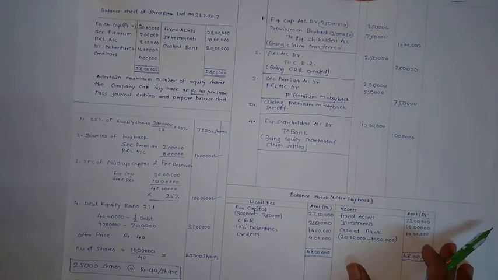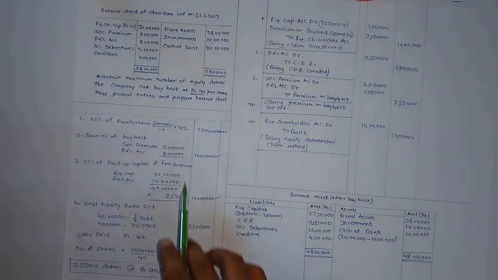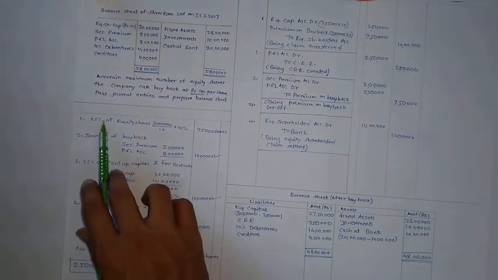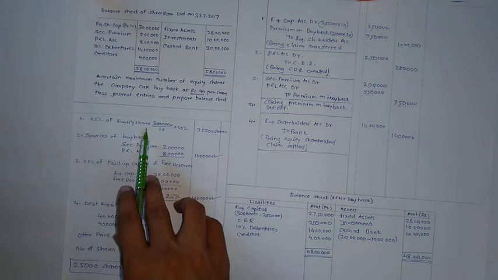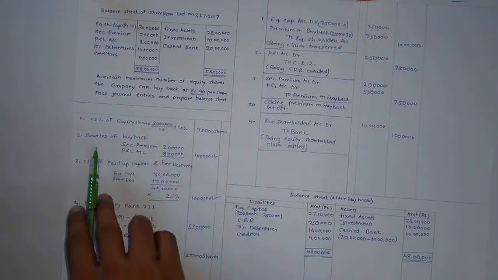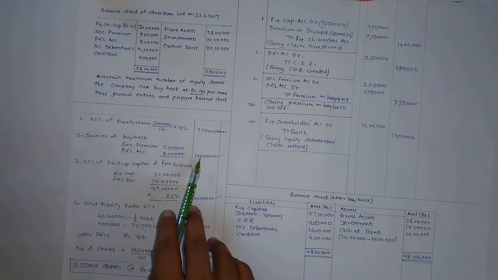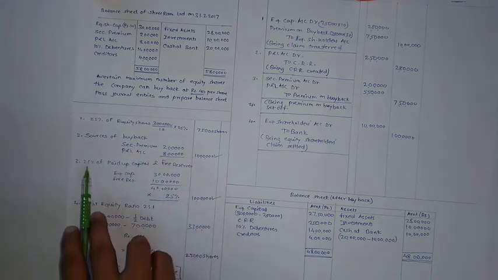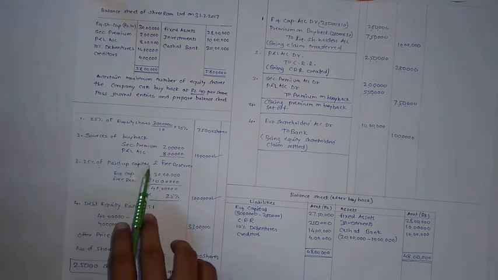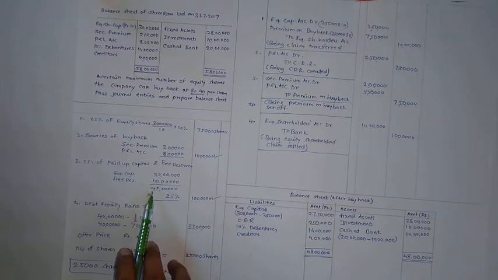Let's see one by one. First, we should verify the condition or limits for buyback. First is 25% of number of equity shares. Limit is 75,000 shares. Then available sources for buyback, premium and P&L account, total 10 lakh. Next is 25% of paid up capital and free reserves. So paid up capital and reserves are 40 lakh and 25% equal to again 10 lakh.